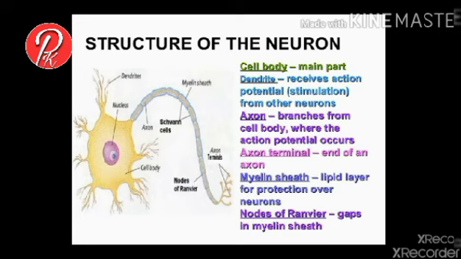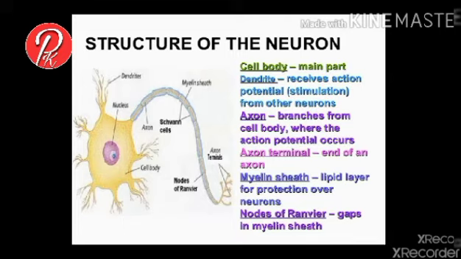Structure of neuron. Neuron is the structural and functional unit of the nervous system. It is the longest cell in our body, about 90 centimeters to 1 meter long. A typical neuron is divided into three parts: cell body, dendrite, and axon.